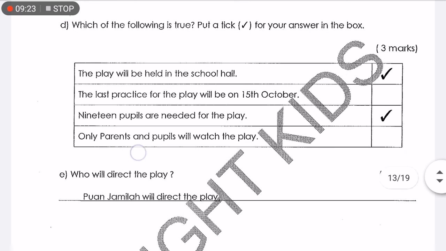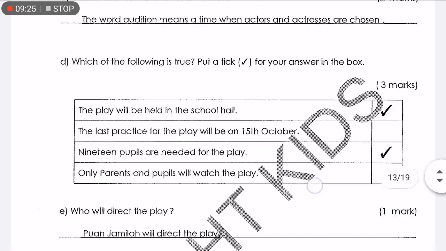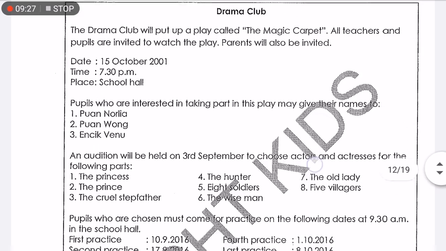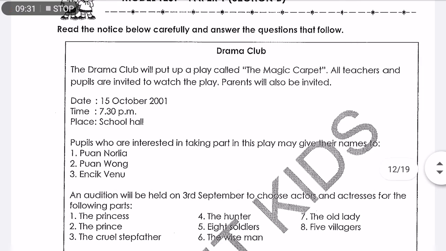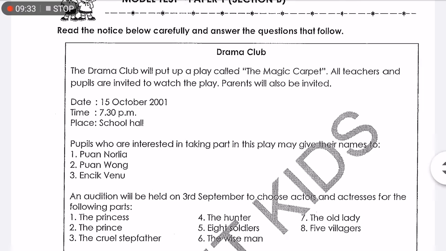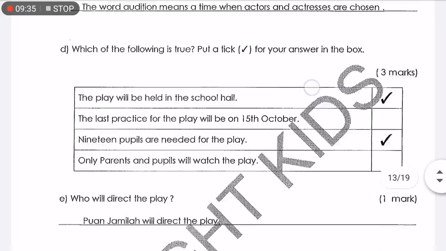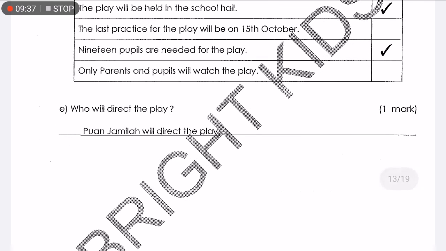Now, look at the next one. Only parents and pupils will watch the play. Is it true? No, it's not true. Why? Because all teachers and pupils are invited to the play. Parents will also be invited. So this is clearly the wrong answer.